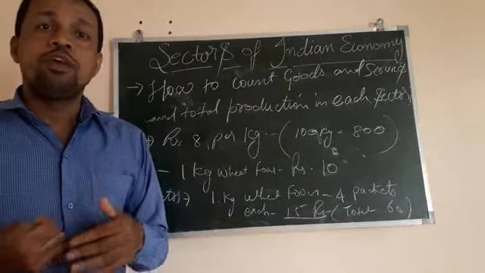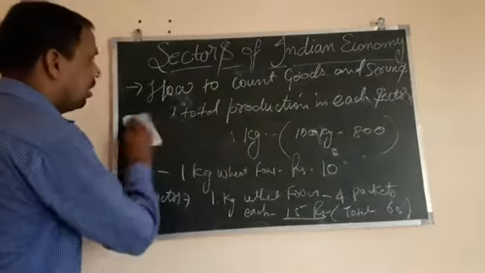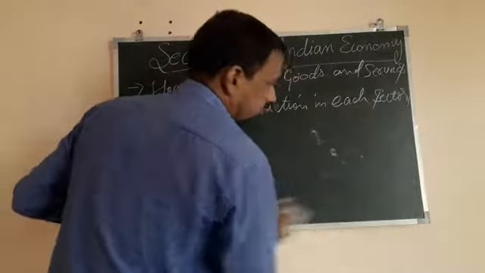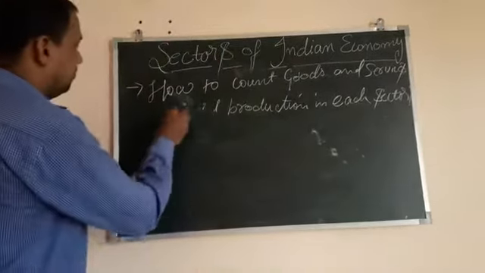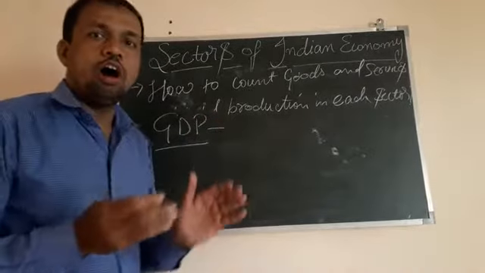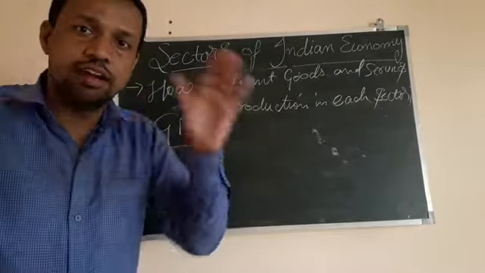Now you might have heard about GDP, gross domestic product. Domestic is local, within the country.